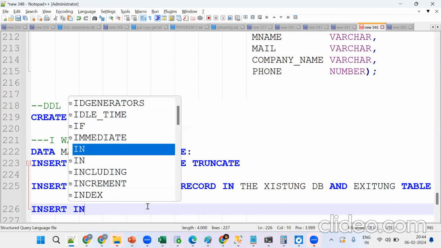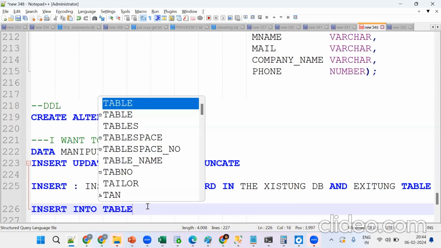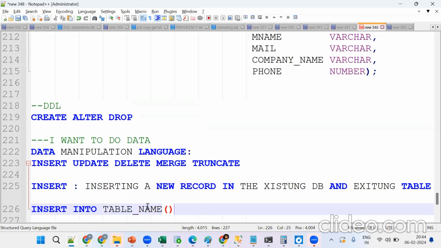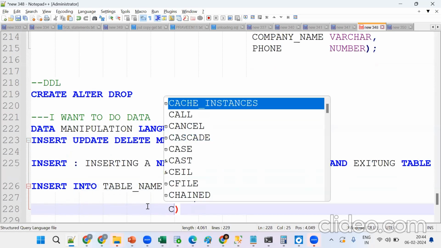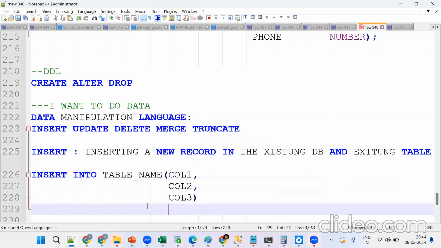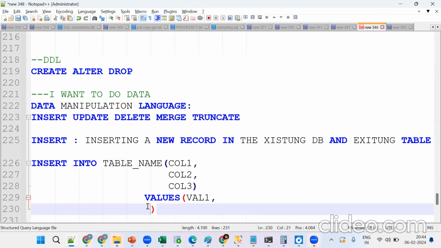Insert into table name, bracket open, column 1, column 2, column 3. There are multiple ways. Next we should mention the values. Remember, SQL statements are very, very important, so we should learn all the syntax. Value 1, value 2.